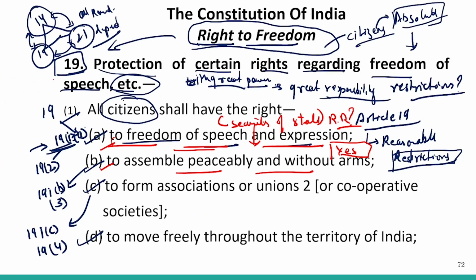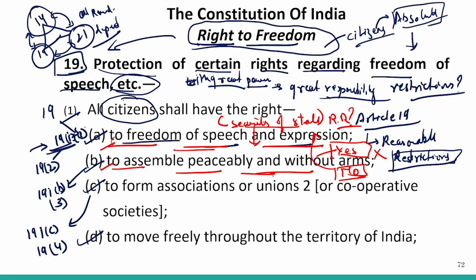Then we see through it that for the right to assemble peacefully and without arms, whether the reasonable restriction of security of state is in question, I mentioned yes. My answer would be wrong, because there has been no mention of the security of state under the reasonable restriction against the right to assemble peacefully and without arms. So we need to remember the reasonable restrictions applicable to these fundamental rights that have been given to us as citizens of India.